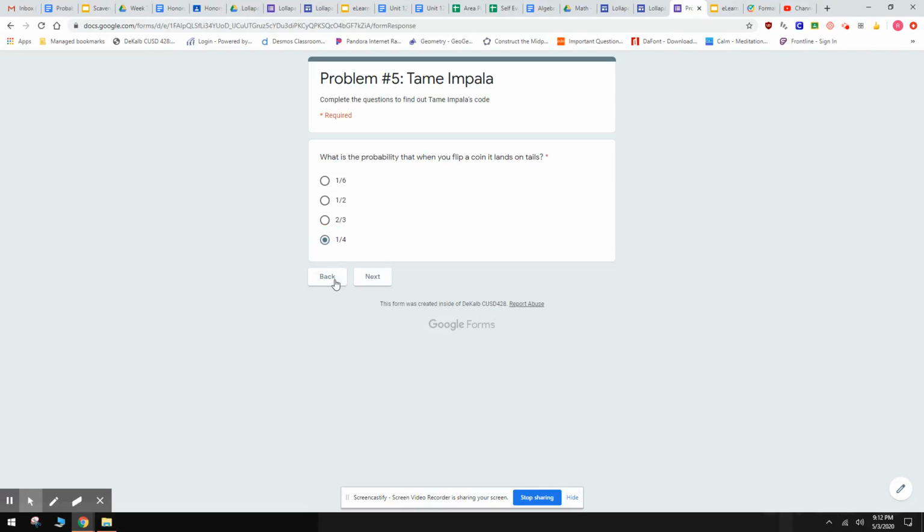And what happens is you see that it reloads the page. And I know that it reloads the page because now there's this back button that shows up. If that happens, that means I did not pick the correct answer. I need to pick the correct answer before I get my code.